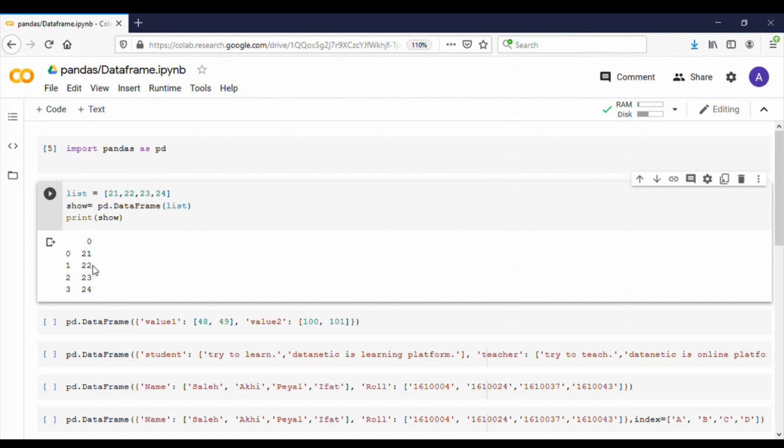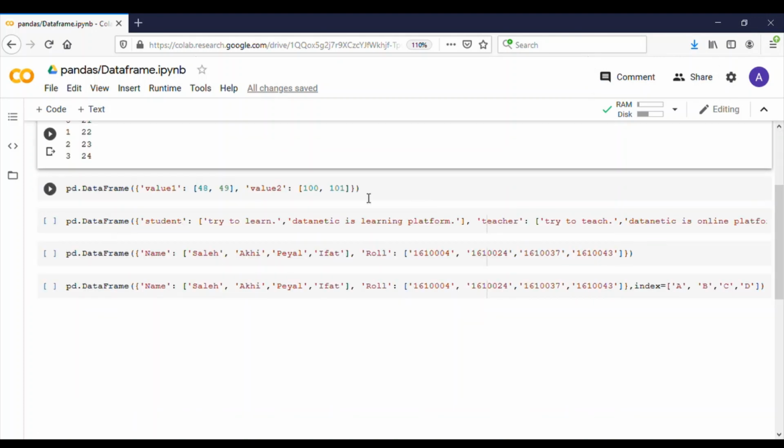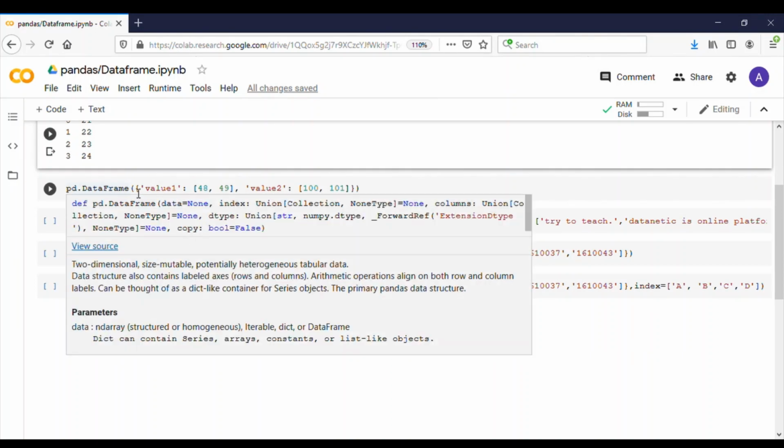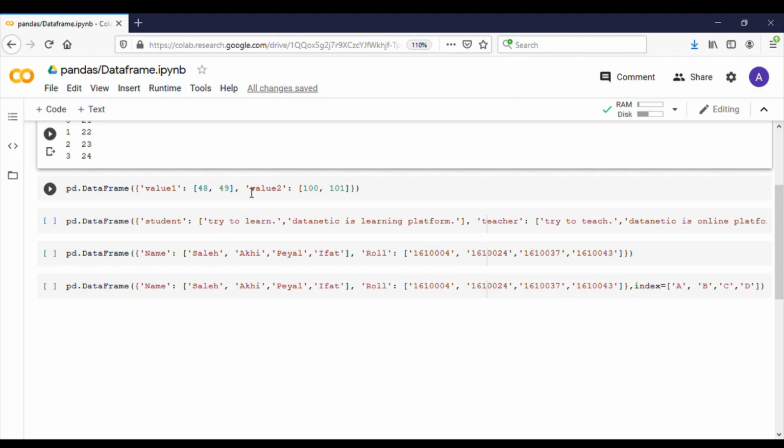You will see that here the index is created automatically. This is the advantage of pandas. We are using the pd.DataFrame constructor to generate this as a DataFrame object.